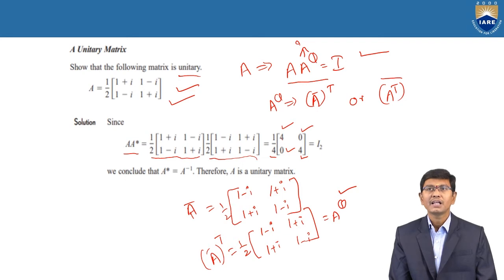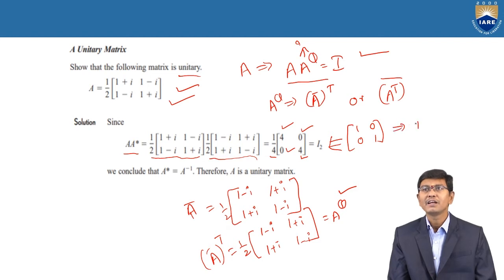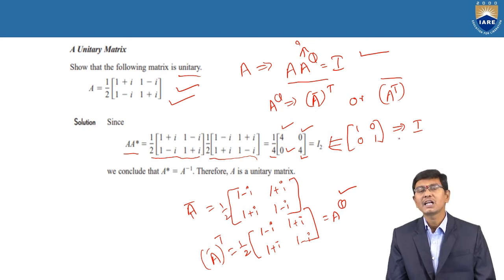Clearly the diagonal elements are 4. With the pre-multiplication by 1 by 4, that is division by 4, the matrix changes to [1 0; 0 1], which is clearly a unit matrix of order 2. Therefore, the conclusion is that A into A power theta is equal to a unit matrix, so the definition is clearly satisfied. The matrix is a unitary matrix.